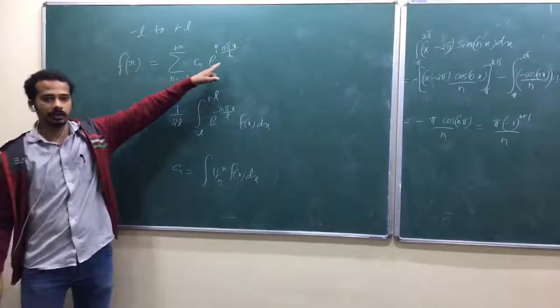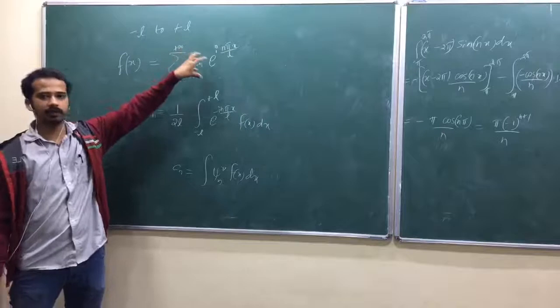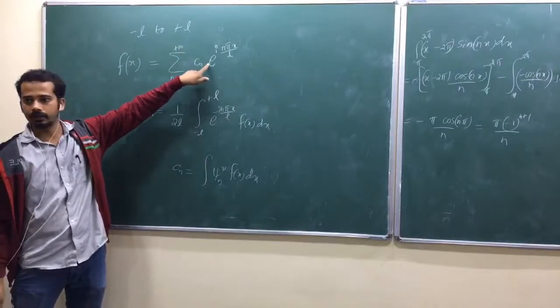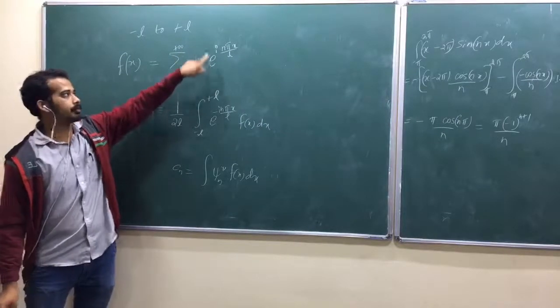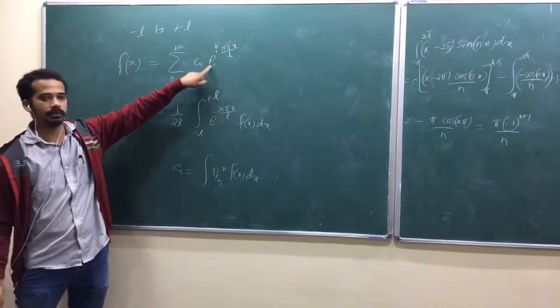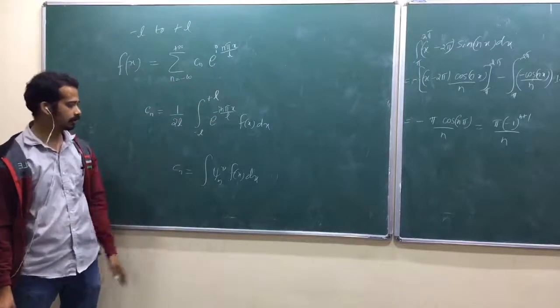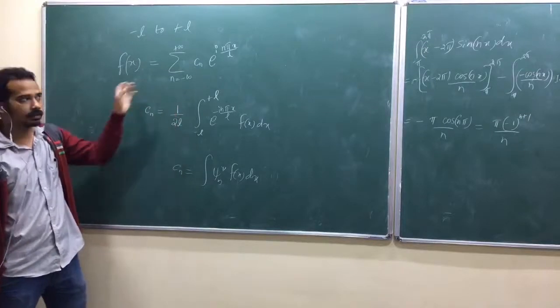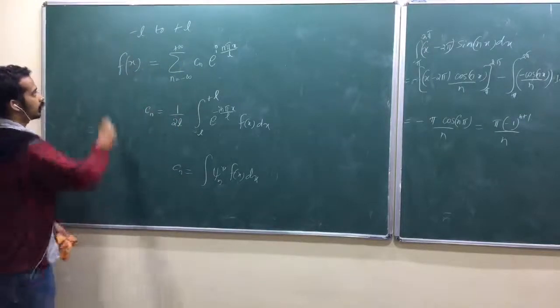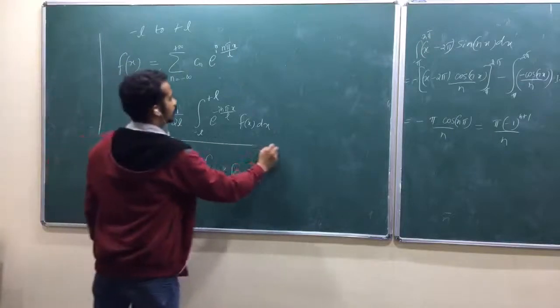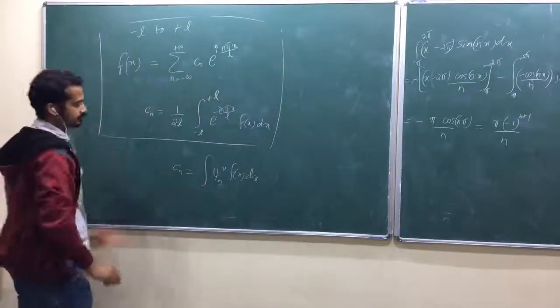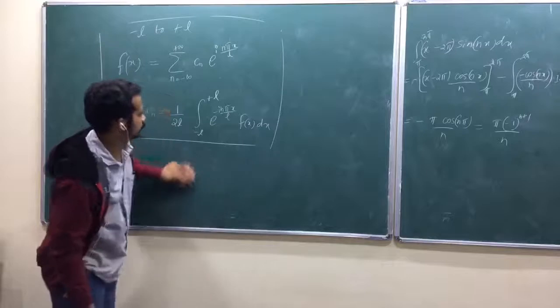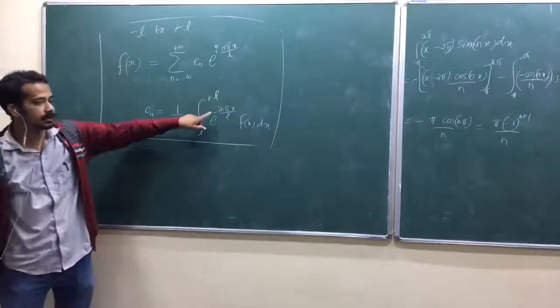If you take this as psi n, but in quantum mechanics, a normalization constant will accompany here. We will not leave it blank here, we are going to put the normalization constant here. That is the only small difference. So, that will be compensated here in our Fourier series. Can you take this as the definition of the complex form of Fourier series? And you should know why this negative sign comes here.